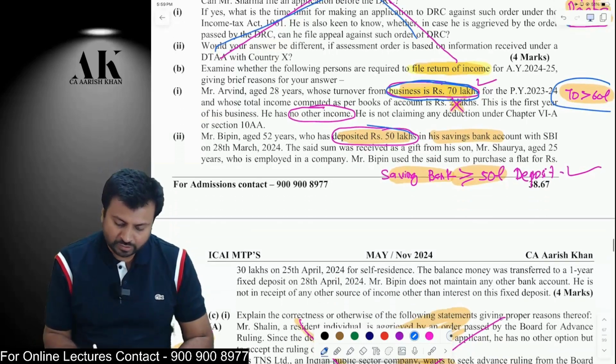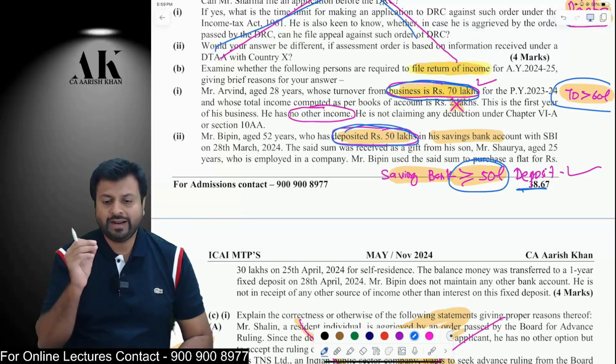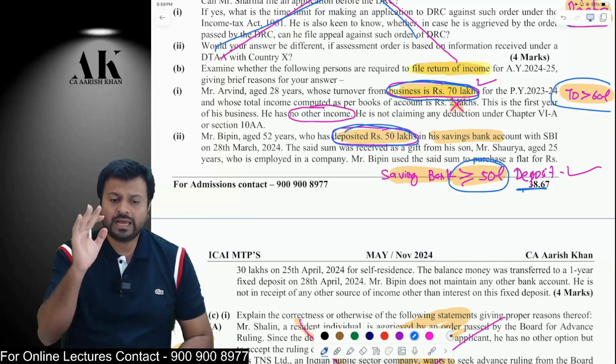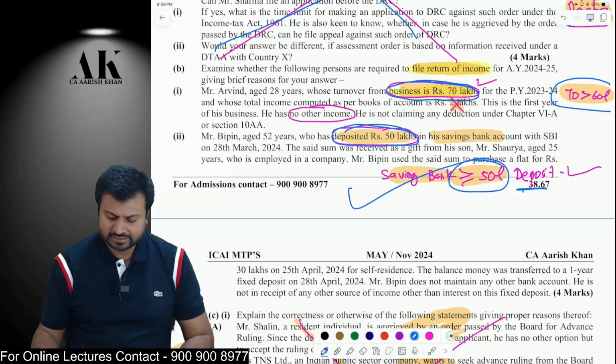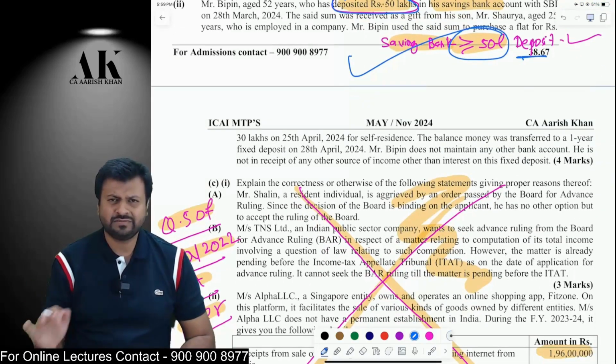Similarly, any person who has deposited 50 lakh rupees or more in a saving bank account is liable to file the income tax return. Therefore, this SSC is liable to file the income tax return. I don't want to read the other details. This is sufficient reason for me to file the return. Therefore, SSC has to file the return.